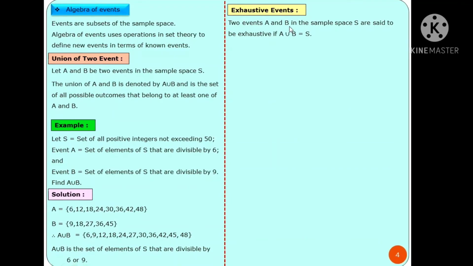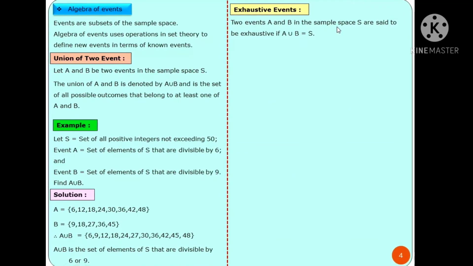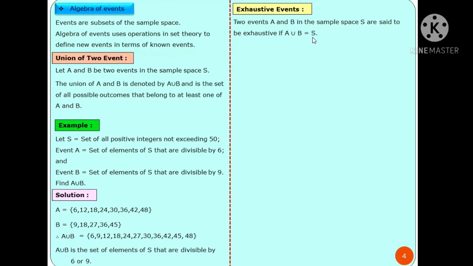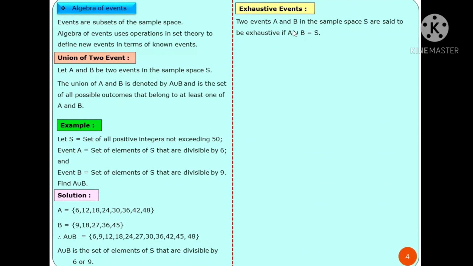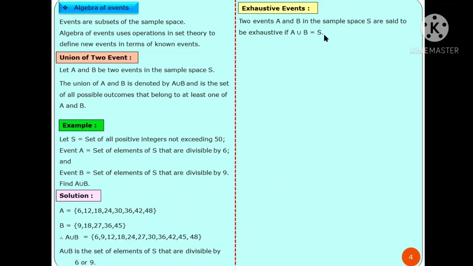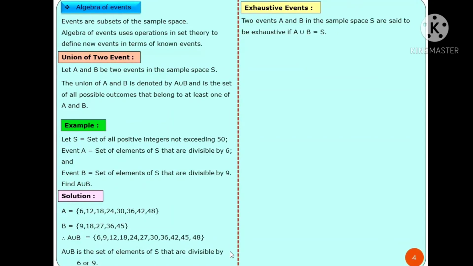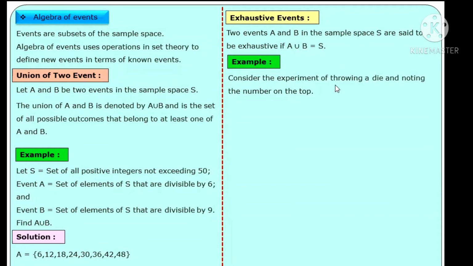Two events A and B in the sample space S are said to be exhaustive if A union B is getting the whole sample space. If their union is getting the sample space, then those events are said to be exhaustive events. Example here is given. Consider the experiment of throwing a die and noting the number on the top.